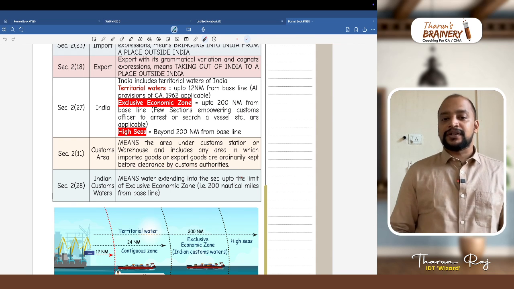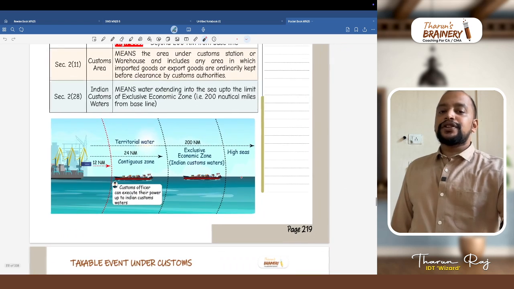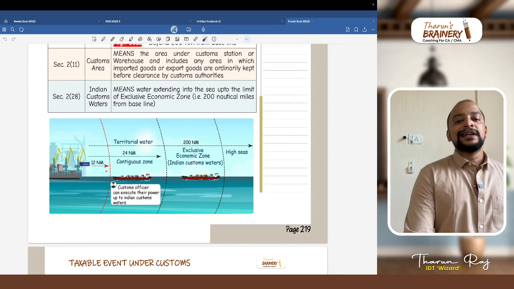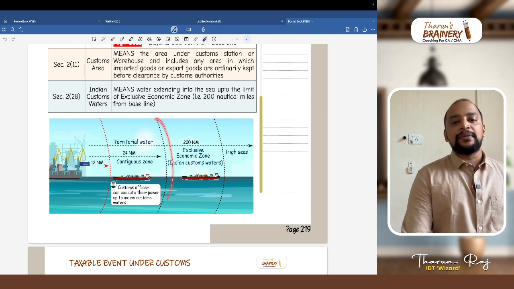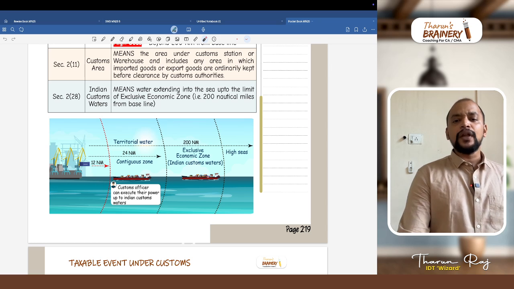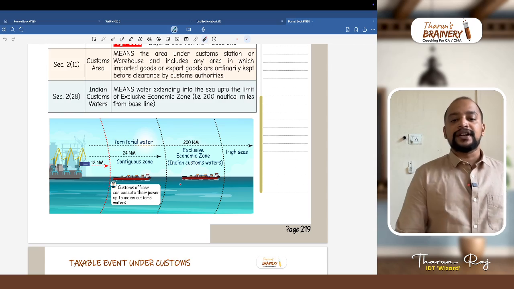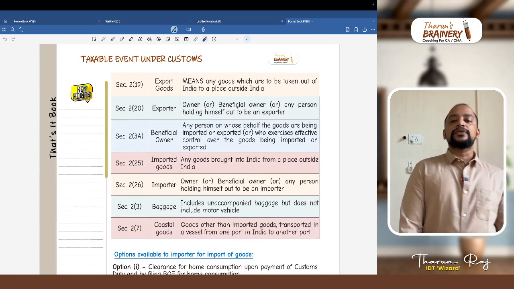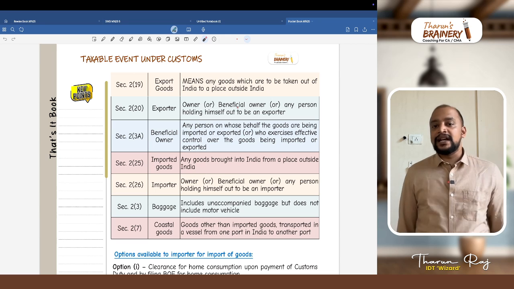Then Indian customs waters we already know. So up to 12 nautical miles is territorial waters, and up to 24 nautical miles is the contiguous zone. Beyond 24, that is up to 200 nautical miles, is known as Indian economic zone or exclusive economic zone, Indian customs waters. Customs officer can execute their powers up to Indian customs waters. Then we saw export goods. Export goods means goods which are to be taken outside India.